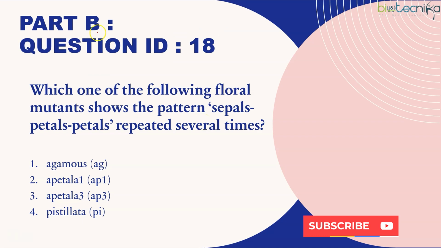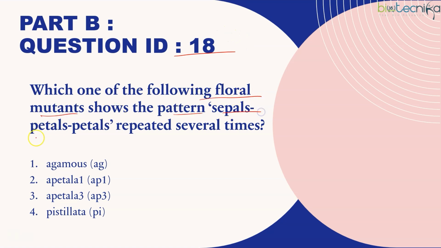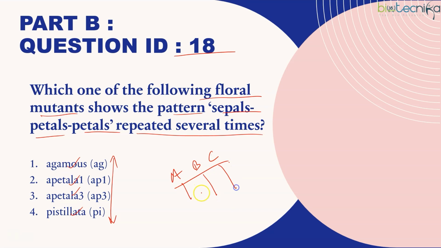Next question, part B, question ID 18. This is from plant development. Which one of the following floral mutants shows the pattern sepals, petals, petals repeated several times? The ABC model of floral development comes almost all the time. What knowledge is required over here? What are these genes, like which category, whether A, B or C, which category of genes they belong to? And another is what combination gives rise to what all whorls in the flower.